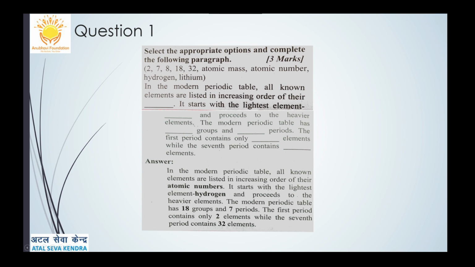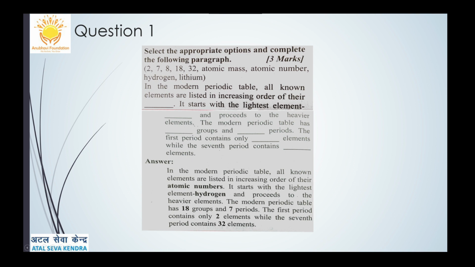The modern periodic table has 18 groups and 7 periods. The first period contains only 2 elements, while the seventh period contains 32 elements. In this way, we can answer that question very easily.